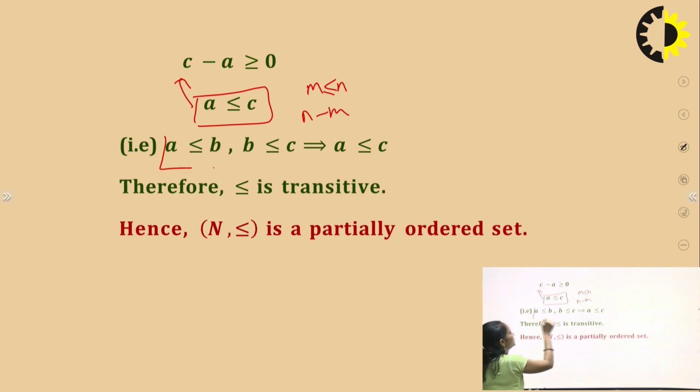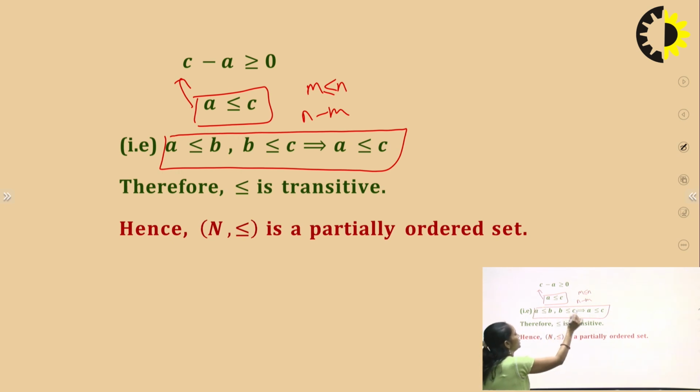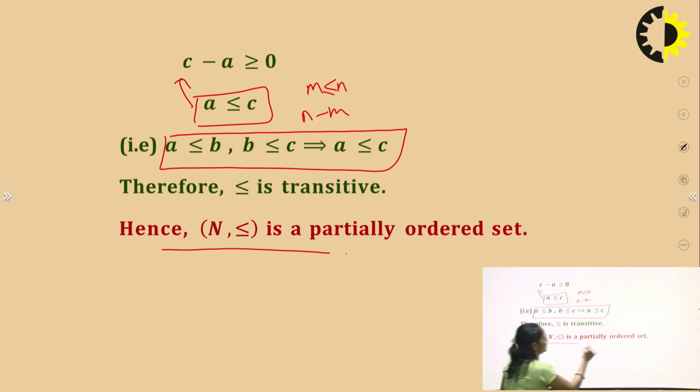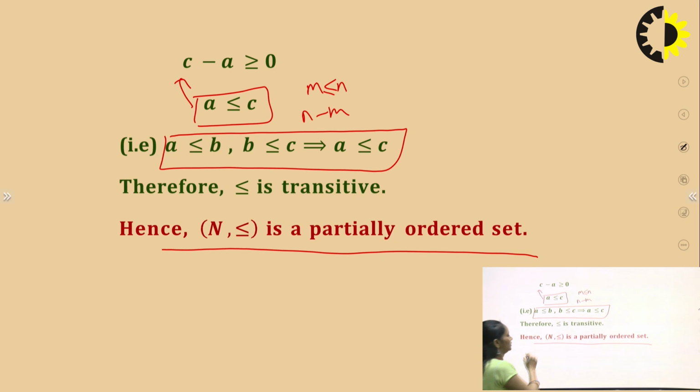Therefore, this is the transitive property. A is less than or equal to b and b is less than or equal to c. This implies that a is less than or equal to c. Therefore, transitivity also exists. So we can say that on the set, this is also a partial order set.